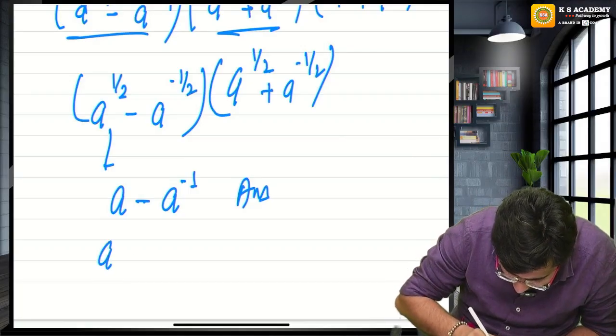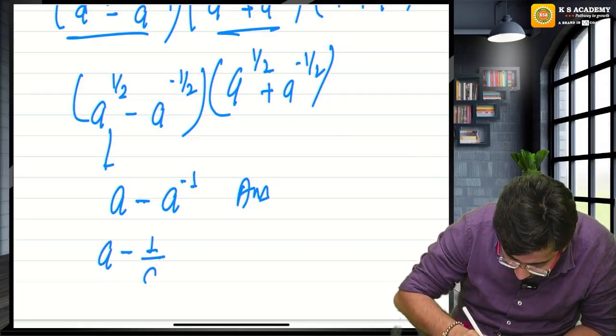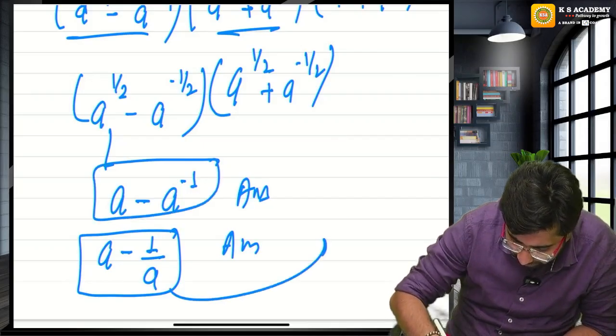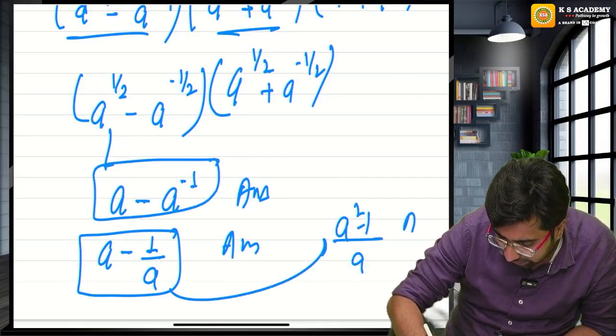But guys, they have represented their answer like this. Reciprocal, this can also be the answer. Even, they can solve it further: a square minus 1 upon a. They can give this also as an answer.